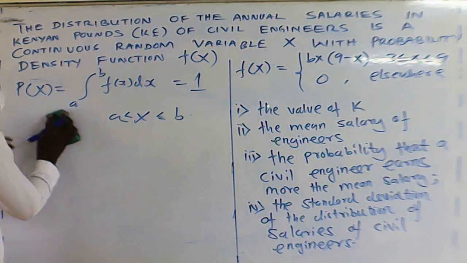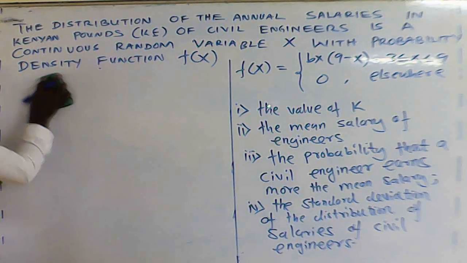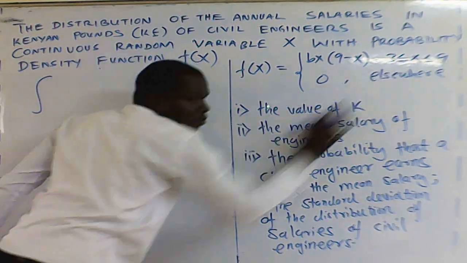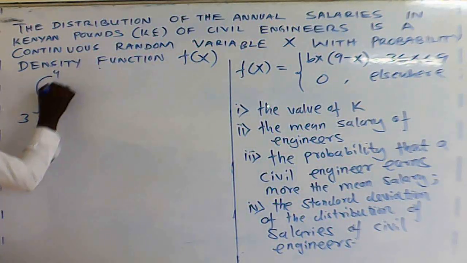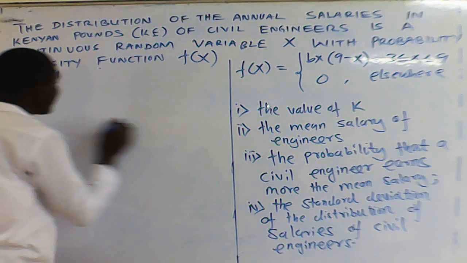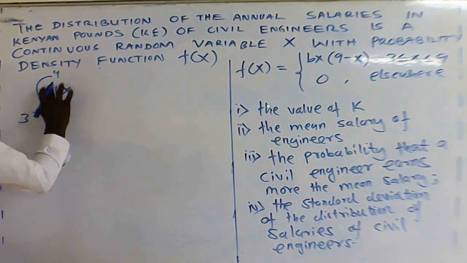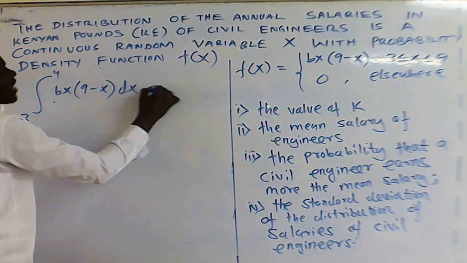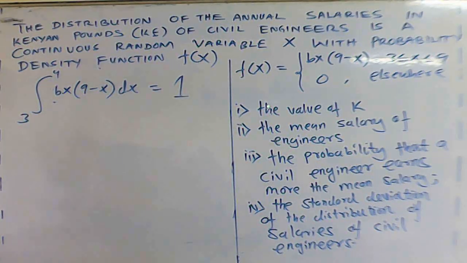So by this definition, what does it imply? It implies that if we integrate from 3 to 9 the function bx into 9 minus x, with respect to x, we are supposed to get the whole range of a probability measure.